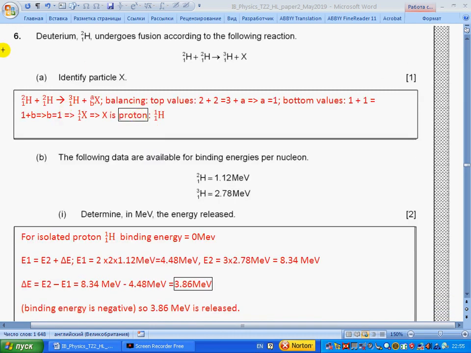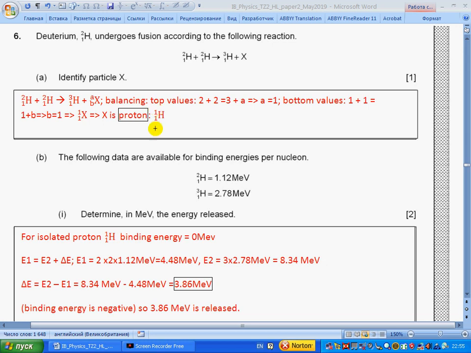Question 6. Deuterium undergoes fusion according to the following reaction. Identify particle X. I have rewritten this formula, and I should balance top values and bottom values. Balancing top values, 2 plus 2 equals 3 plus A, so A equals 1. Bottom values, 1 plus 1 equals 1 plus B, so B equals 1. So the top value and bottom value are 1. The bottom value tells us that this is hydrogen.